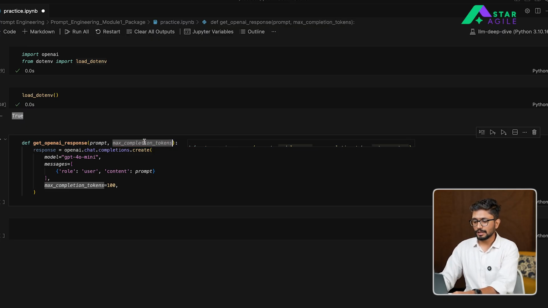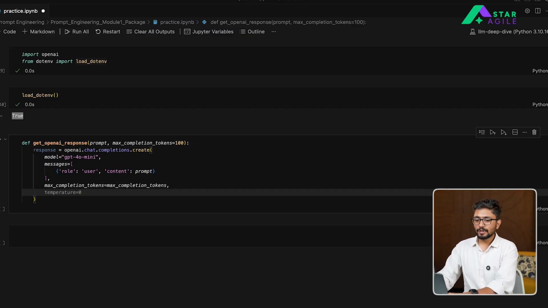Right, so I'll take whatever the input parameter has been passed here, and let's set the default value of this to 100. And the next thing is to create the temperature, which controls the creativity that your model is supposed to have when generating the responses.